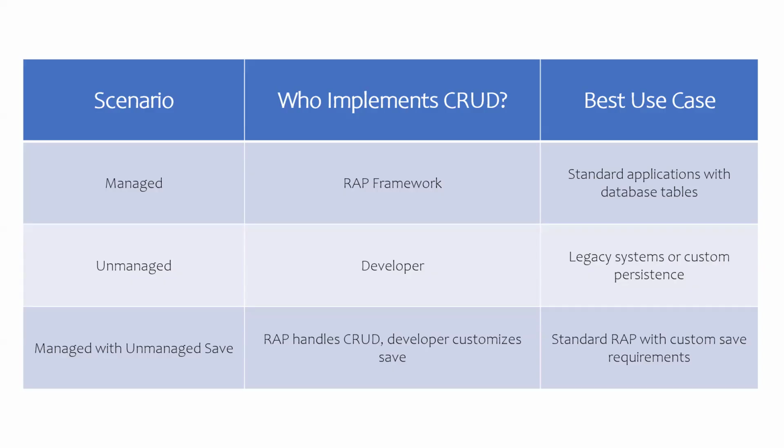Final one is the managed with unmanaged save scenario. In this scenario, the RAP framework handles the CRUD operations, but the developer will have full control on the save operations, like save sequence operations. So we prefer this scenario if you want to allow the framework to take care of all the CRUD operations, and you have to take care of save sequence operations. Nothing but how you want to store the data in the database tables.